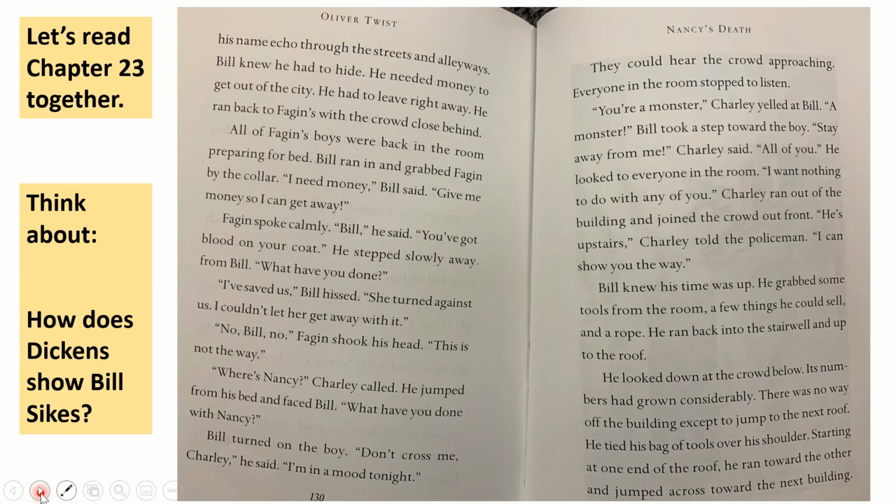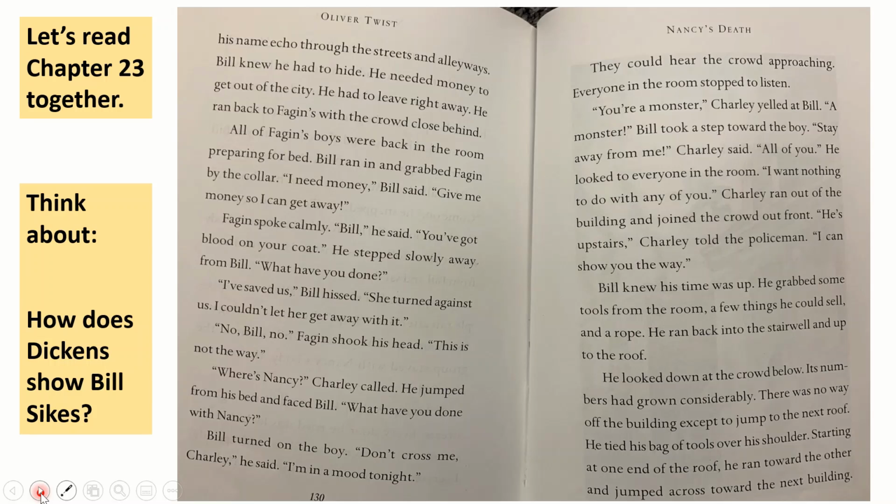Bill knew he had to hide. He needed money to get out of the city. He had to leave right away. He ran back to Fagin's with the crowd close behind. All of Fagin's boys were back in the room, preparing for bed. Bill ran in and grabbed Fagin by the collar. "I need money," Bill said. "Give me money so I can get away."